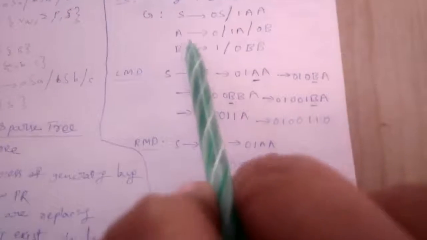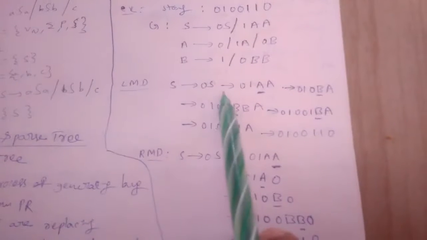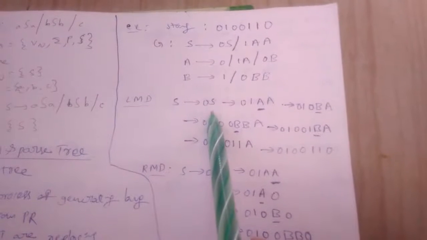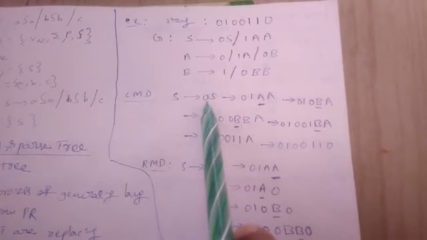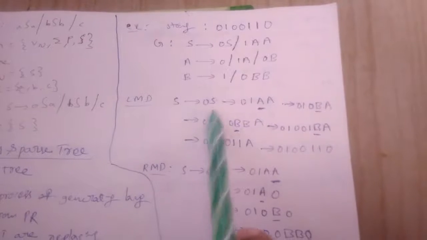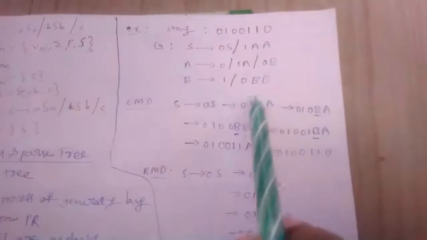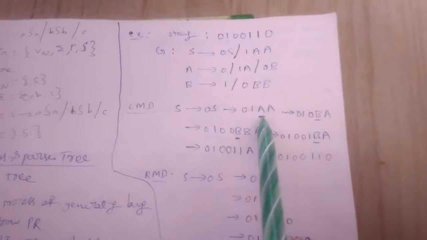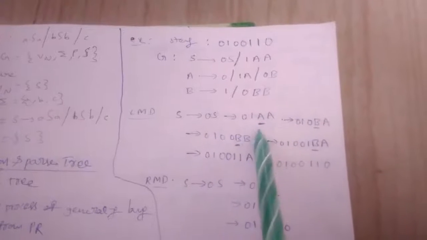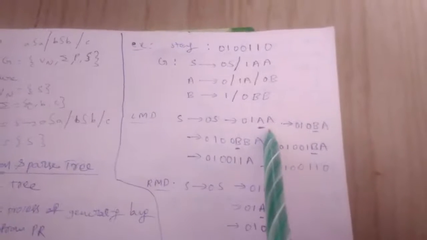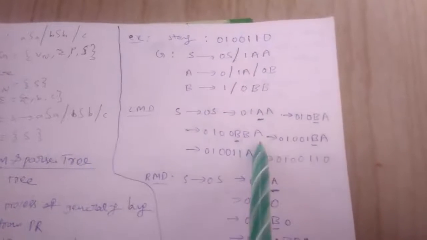If we go with the leftmost derivation, let's take the production rule S to 0S. Here we have only one non-terminal, so there is no question about which one to replace. We replace S directly. S can be replaced with 1AA. Now the string has two non-terminals, so we have a question of which one to replace first.